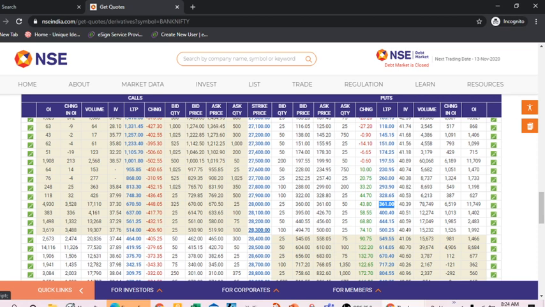The bank nifty is made of 12 banks, and the upside and downside movement of those banks' prices slides on the strike price, with strike prices 100 points apart. Suppose at 27,100, 27,200, 27,300, in this slide bank nifty price moves, just like a slider.